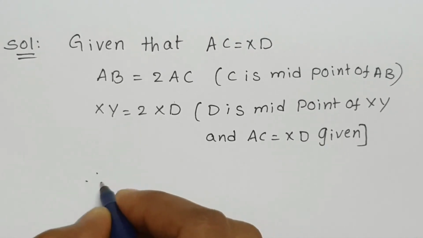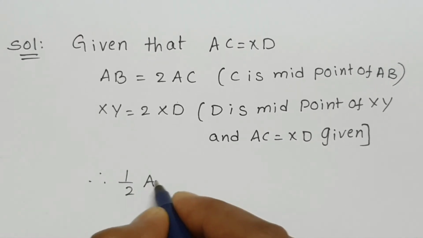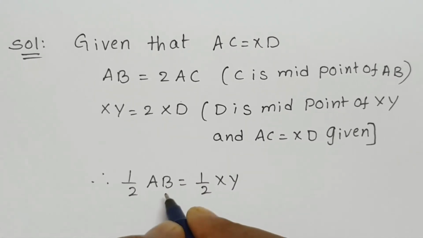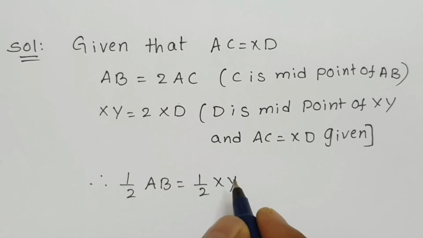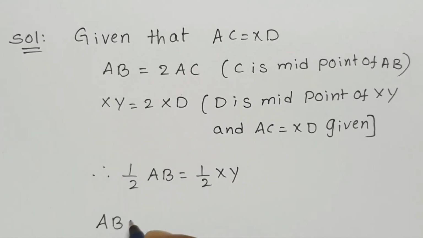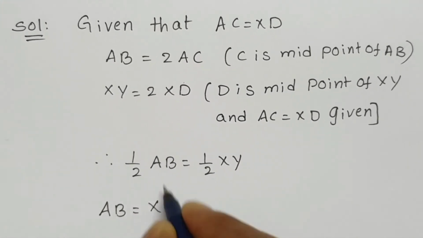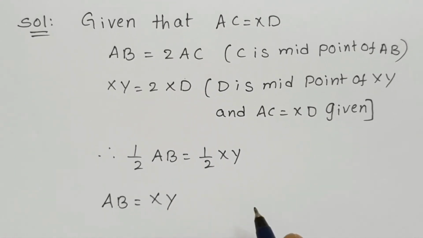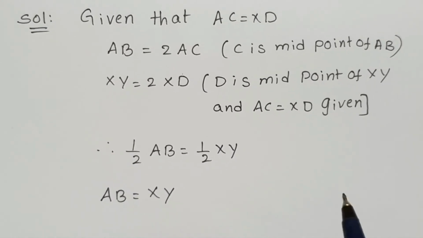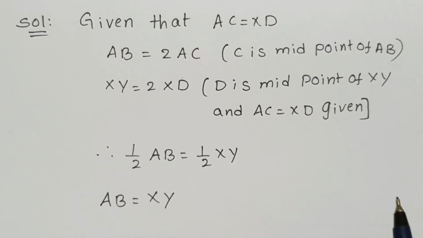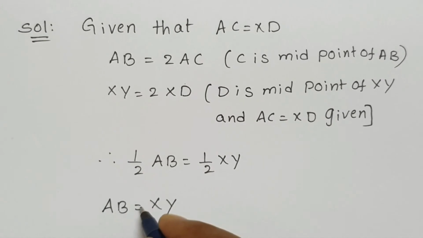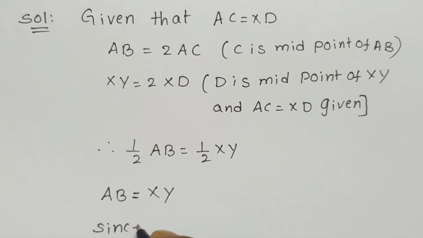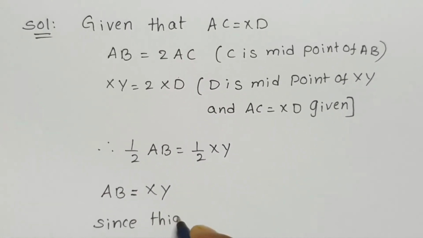Therefore, half AB equals half XY. Here AB equals XY, the halves get cancelled. Since things which are double of the same things are equal to one another, this is by the axiom of Euclid. Hence proved.